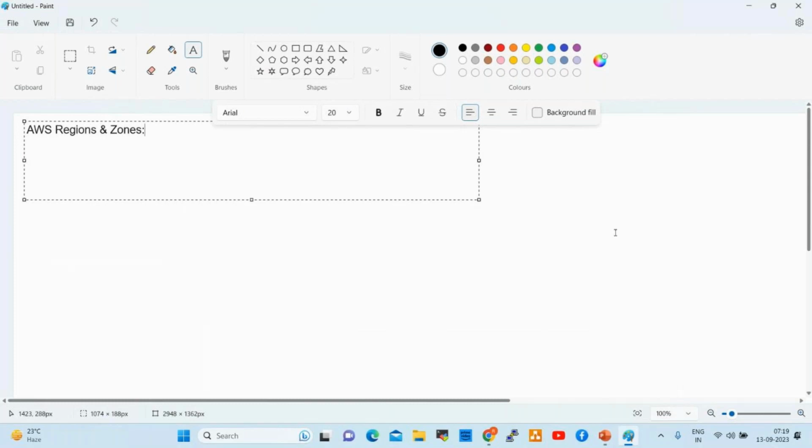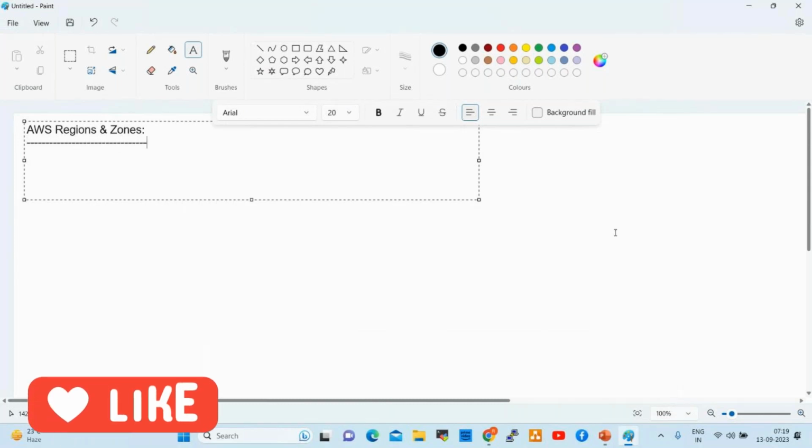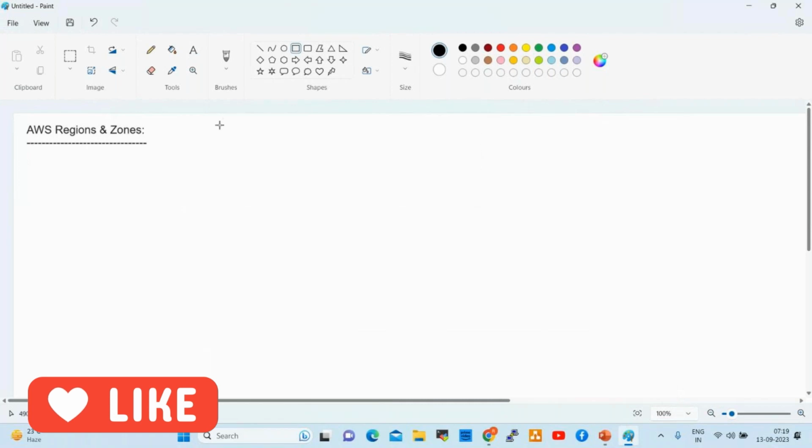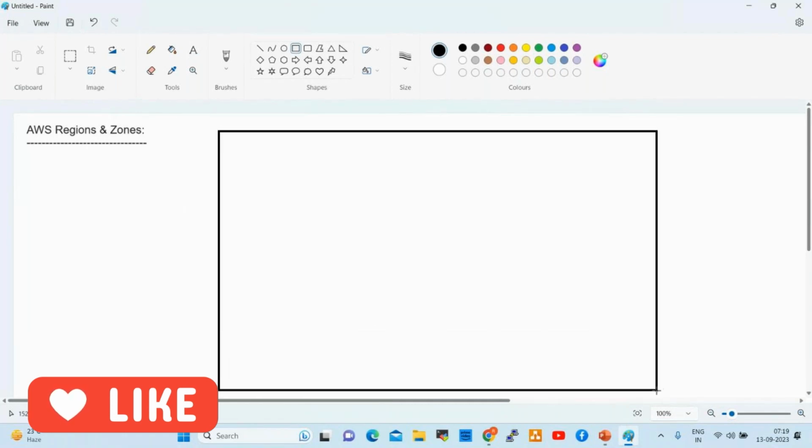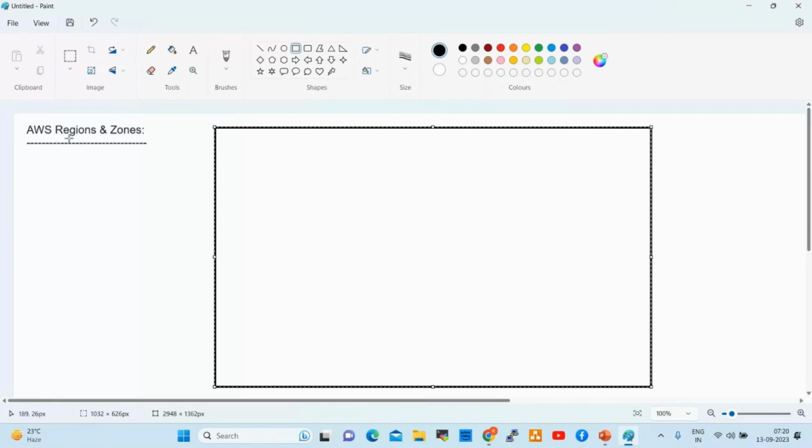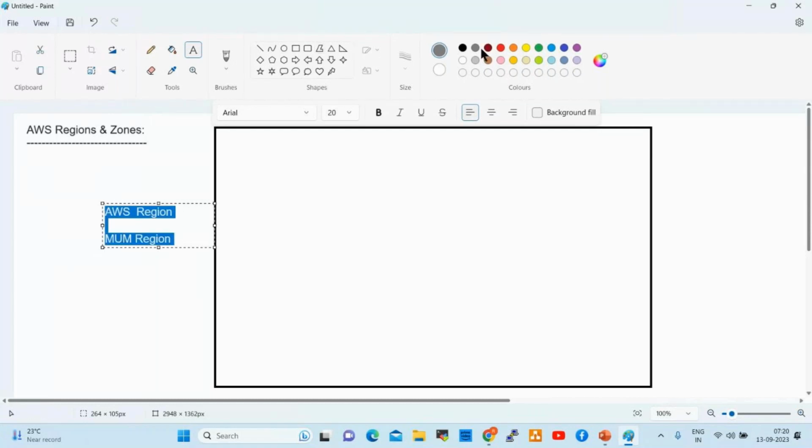Regions and zones. What is a region? We discussed already, a region is a data center. For example, this is our AWS region, we can say this is the Mumbai region, the Mumbai data center.